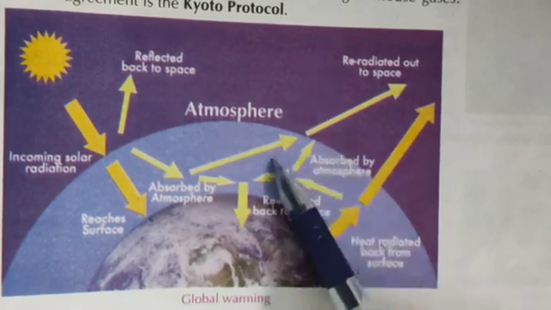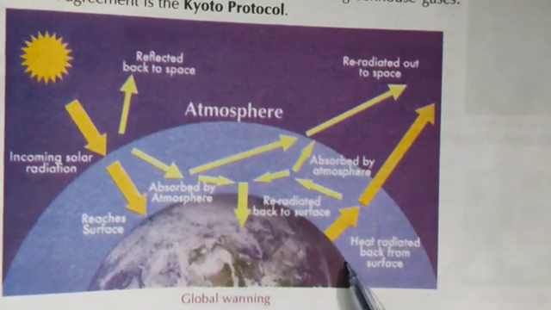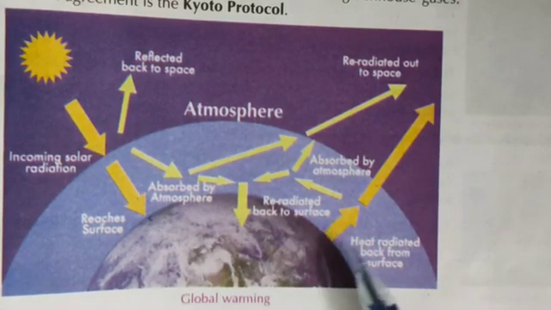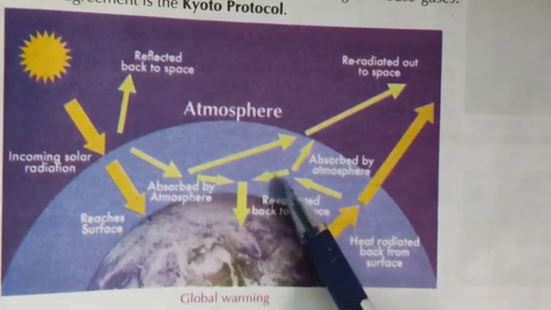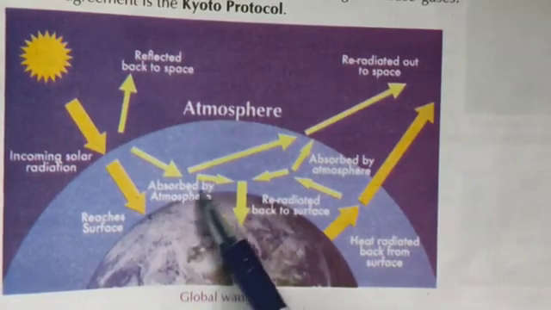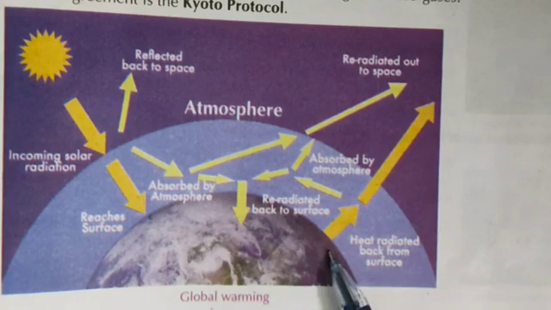Means these reflected rays increase the temperature of earth. And this natural phenomenon that is responsible for heating the earth's surface and atmosphere is called greenhouse effect.